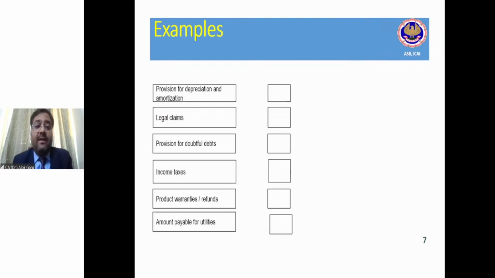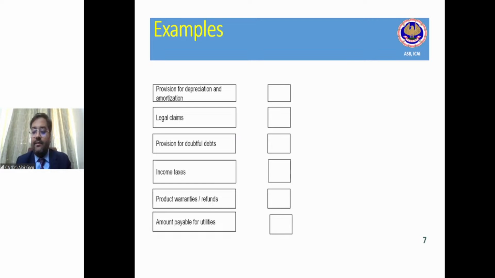Friends, quickly tell me whether these are the provisions covered under Ind AS 37 or some other standard. Provision for depreciation and amortization. Is it a case of Ind AS 37 or other standard? You are also creating a provision for depreciation, no?